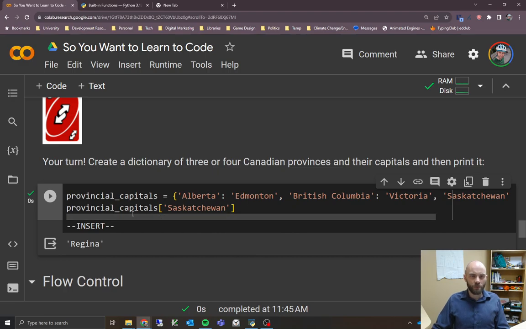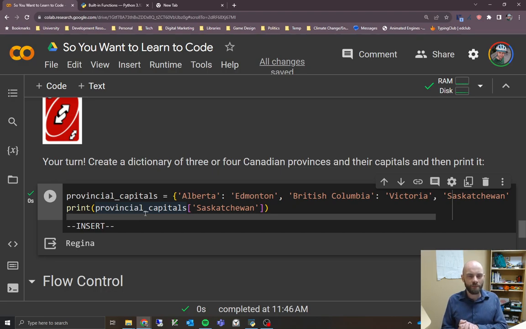I should mention too, here we're calling the dictionary directly and getting it back. What's the difference between doing this and using a print function around this whole thing? We could also do the exact same thing by wrapping the whole thing in a print function. It gives you back the same result. It doesn't really matter. But in Google Colab, if you give it something without doing anything with it, rather than just storing a variable, it assumes that you want to print it to the screen, so it prints it for you.